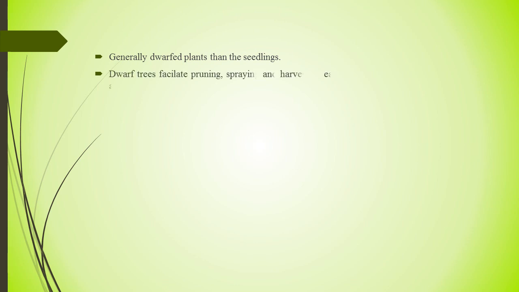The next advantage is that by this method, grafted plants are generally produced in nature rather than seedlings. Grafted trees facilitate pruning, spraying and harvesting easily, and more plants can be accommodated in a unit area.